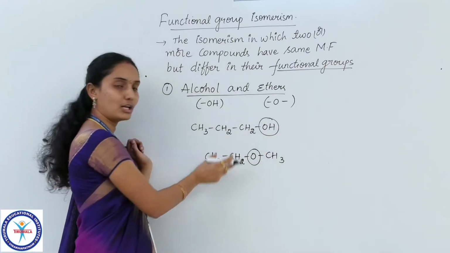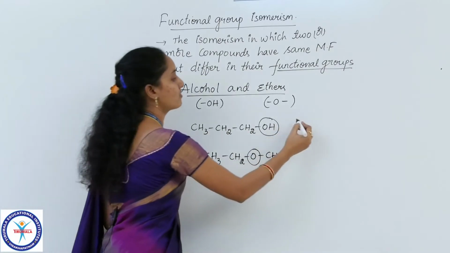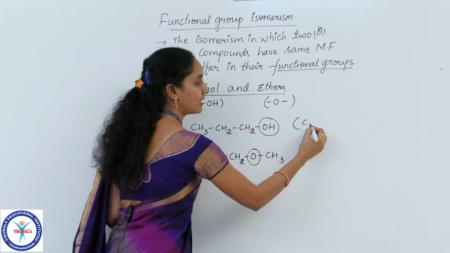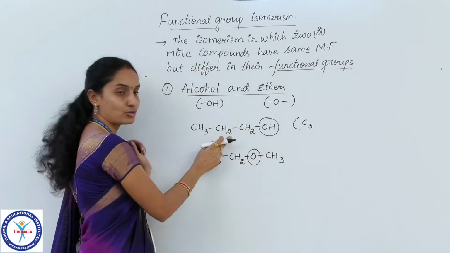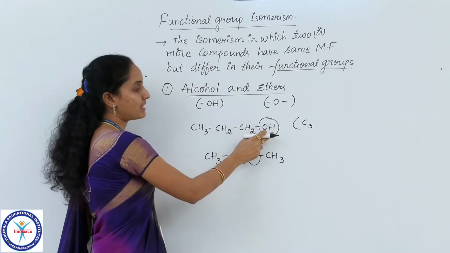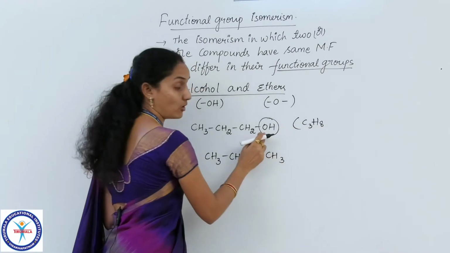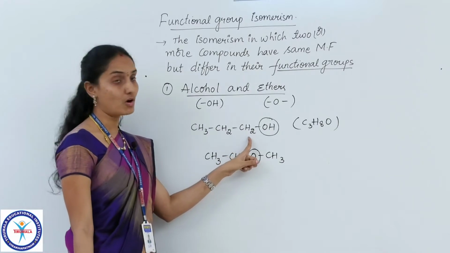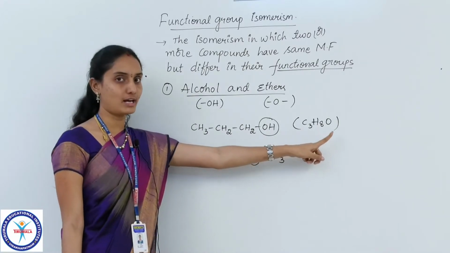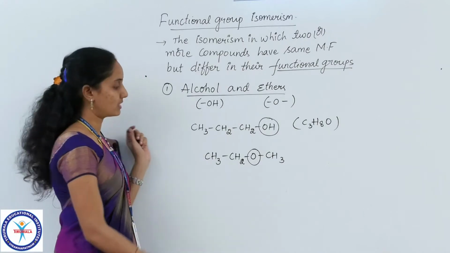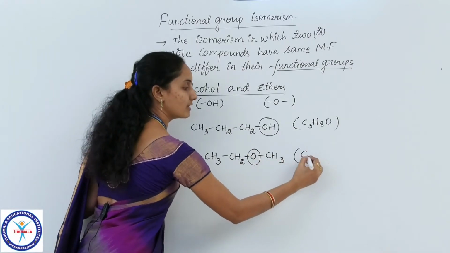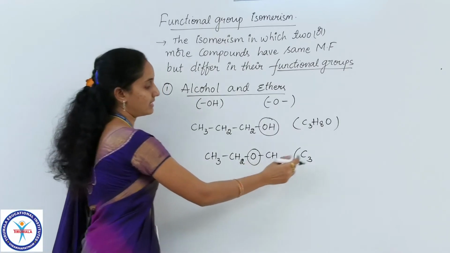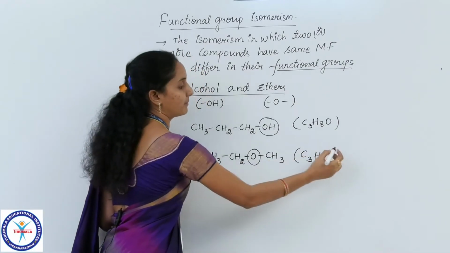Let me write the molecular formula of these two compounds. Here, how many carbons are there, children? 1, 2, 3. So 3 carbons. How many hydrogens? 3 plus 2, 5, 5 plus 2, 7, 7 plus 1, that is 8 hydrogens and 1 oxygen of course. So the molecular formula of this alcoholic compound is C3H8O. If you observe this compound also, how many carbons? That is 3 again. How many hydrogens? 3 plus 2, 5, 5 plus 3, that is 8 again, and 1 oxygen.